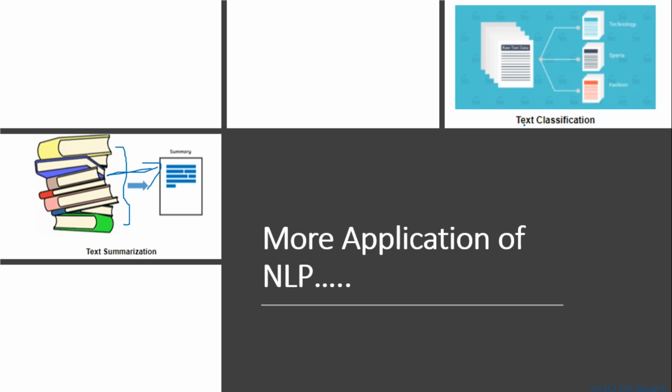Another example is text classification. If you are given some unknown text or unknown news article, and the editor wants to identify which specific category that article belongs to, whether it belongs to technology, or to the sports category, or to fashion or something else.